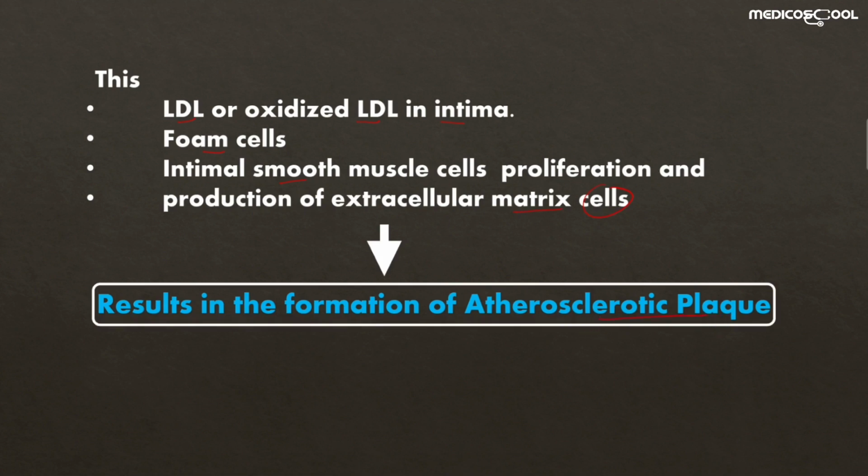All of these are components of the atherosclerotic plaque, which we will discuss in the morphology in detail.